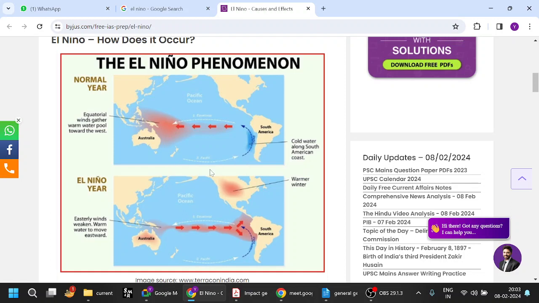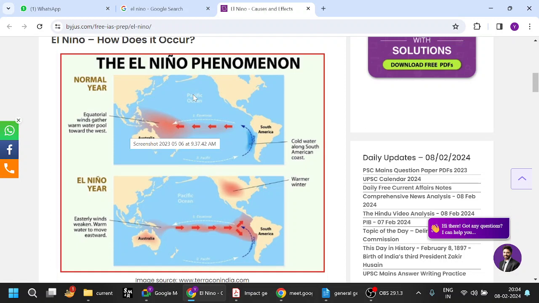So La Nina is just reverse of this. La Nina, what will happen? The pressure here will reduce and the pressure here will increase more. So normally what is happening, that will happen with a more intensity. So obviously there is going to be high pressure here and low pressure here. So more wind will travel with more velocity and it will pick up more air, and there will be more rain in the Australia and India region, that is La Nina.